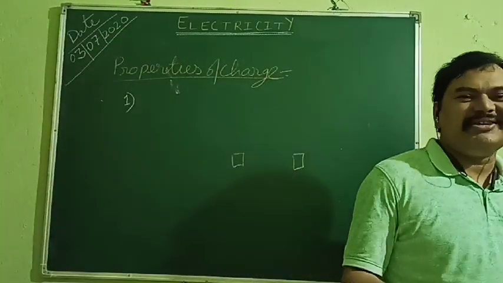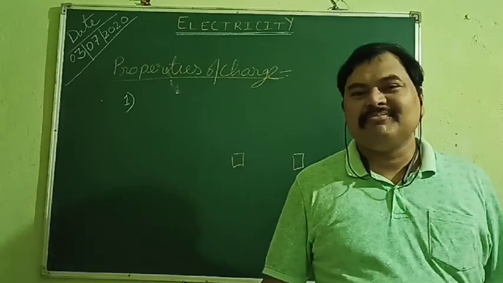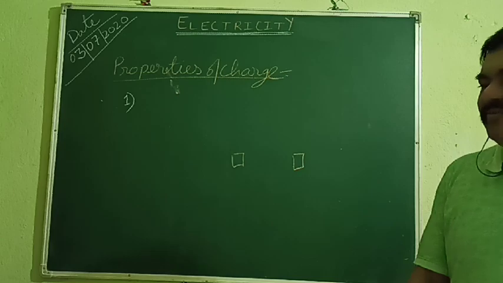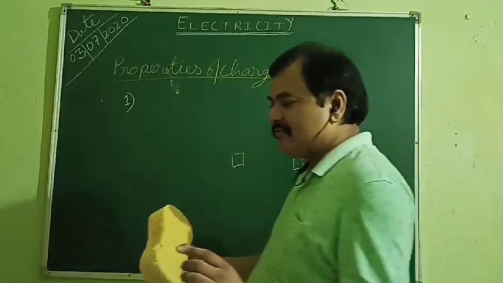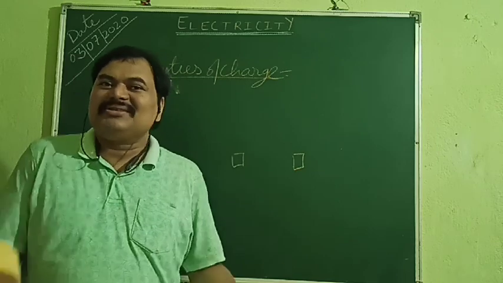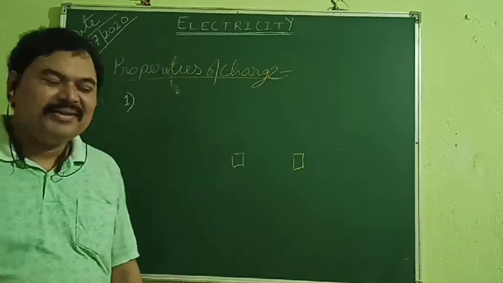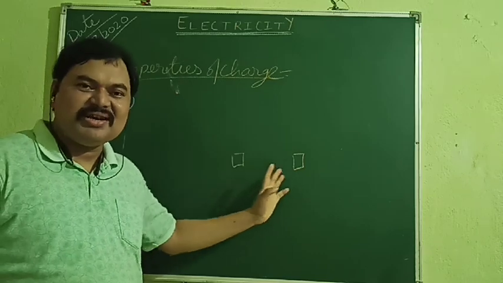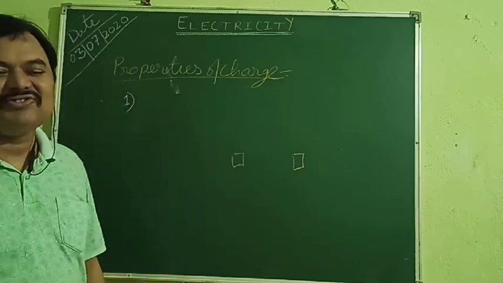Due to their opposite nature, that name was given to them, the north and south. And that's why people were searching for a new pair of names which would indicate the opposite nature. So one is given the name positive charge, another is given the name negative charge.